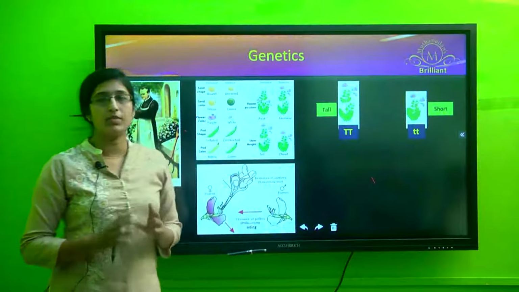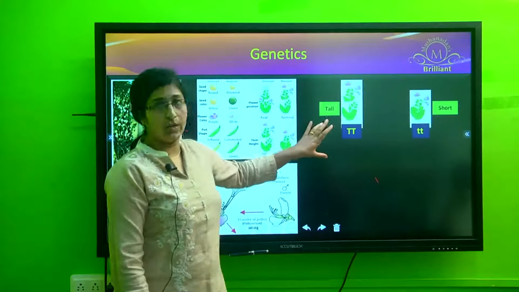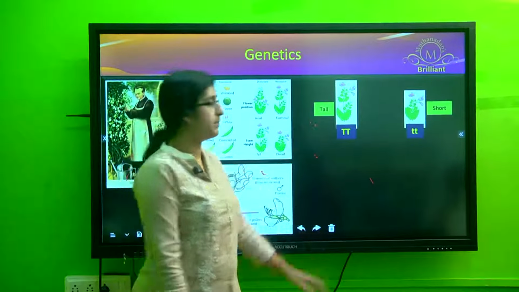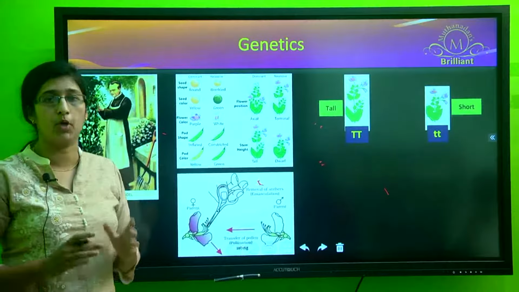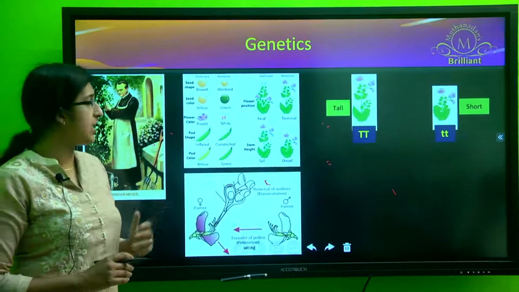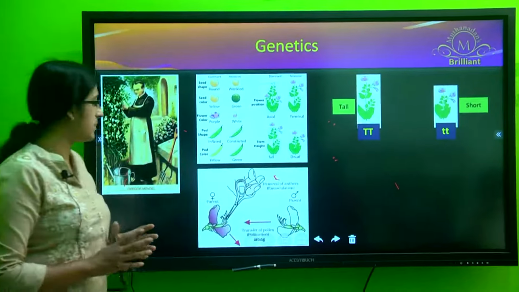So the first step was to select the pure breeding varieties. So for that he chose one pea plant which was tall and the other pea plant which was a short one. Now he made sure that these were pure breeding varieties. The second was to do the cross breeding. That was his second experimental step.